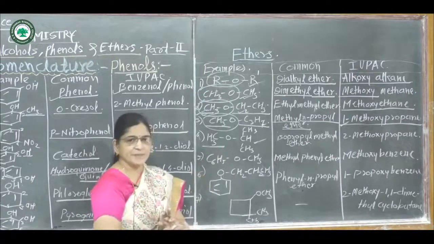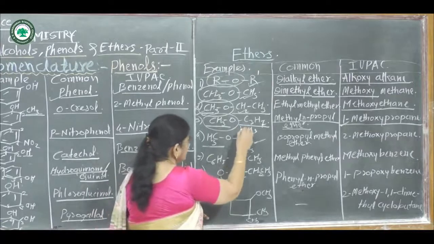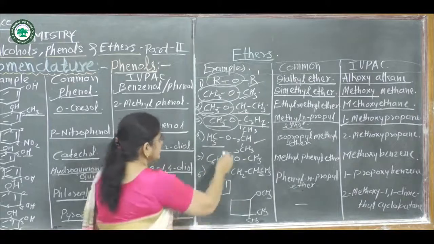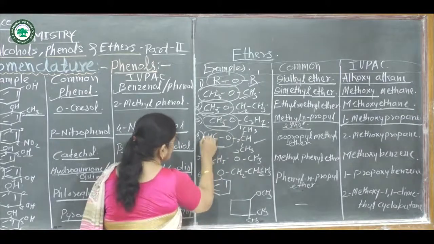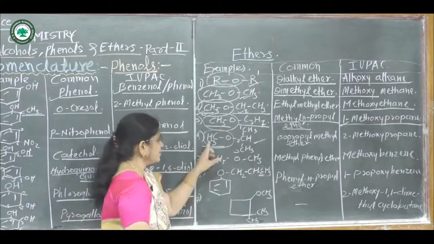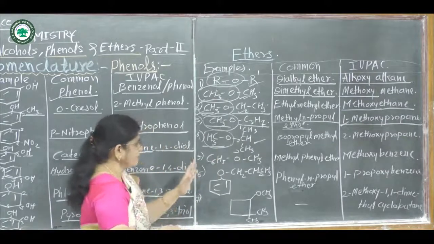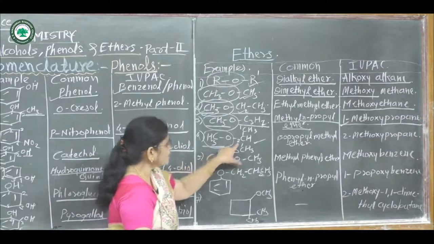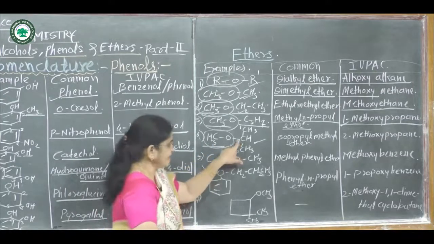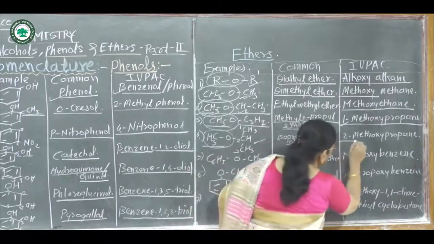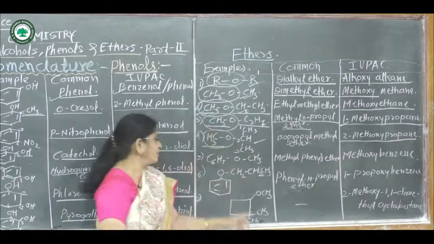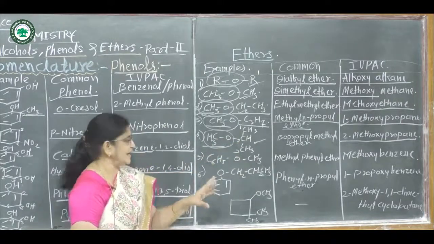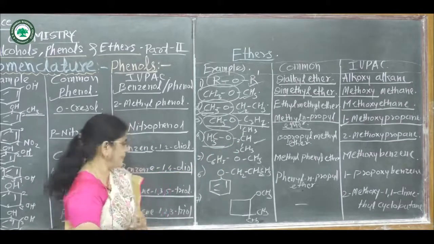And IUPAC name, again in this straight chain, suppose this is carbon first, second and third of this propane. On this second carbon atom, again this methoxy group is attached, OCH3 group. This is alkoxy group. This name again methoxy, but this methoxy group attaches on second carbon atom. Hence, name of this compound becomes 2-methoxypropane, and in straight chain 3 carbon atoms. Hence, it is a derivative of propane.